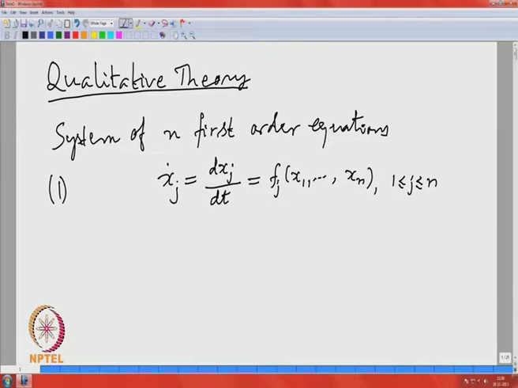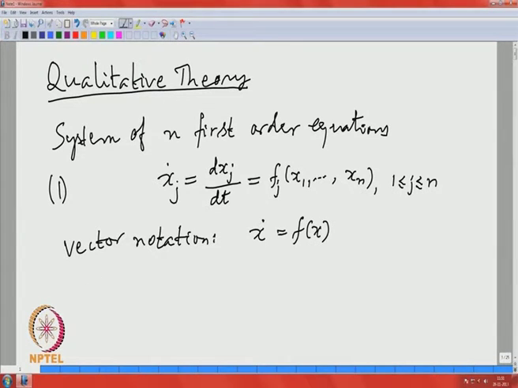So, we can use the shorthand vector notation, which we will be using more often. So, this whole system is just written as x dot equal to f of x.